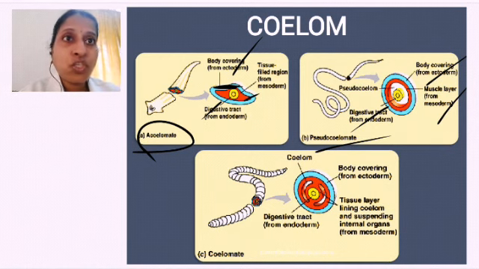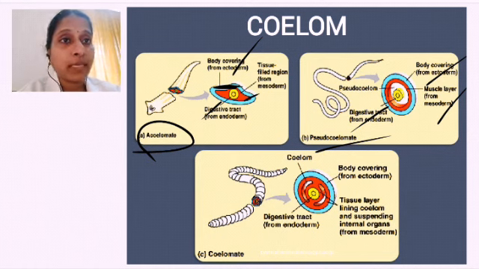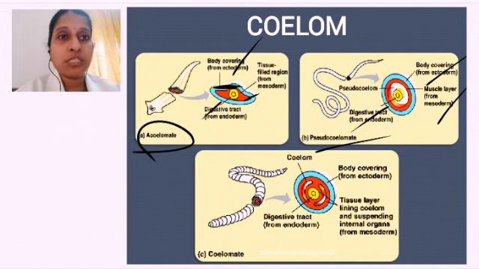But it is not throughout. It's to some extent in some scattered places you can find they are somewhat fluid filled. That's why we call them pseudocoelomate, false coelom, not properly arranged. Okay, so they are the beginners.